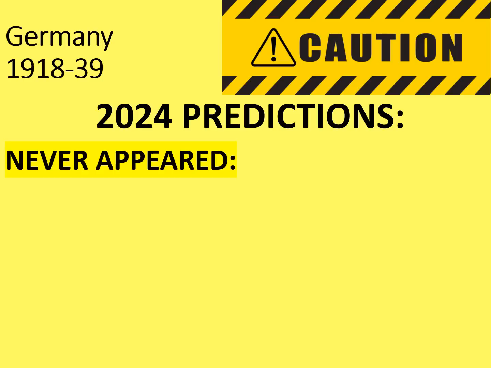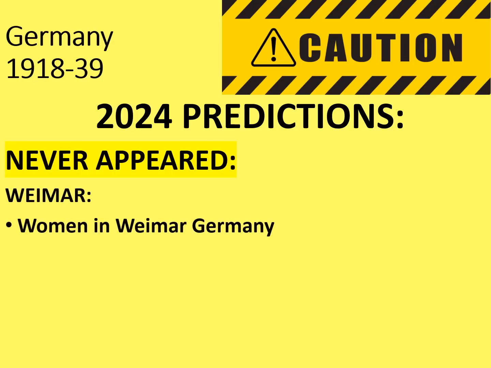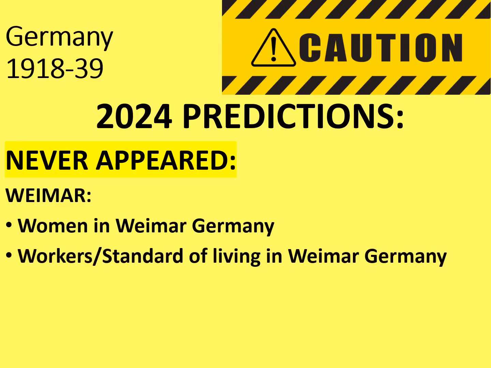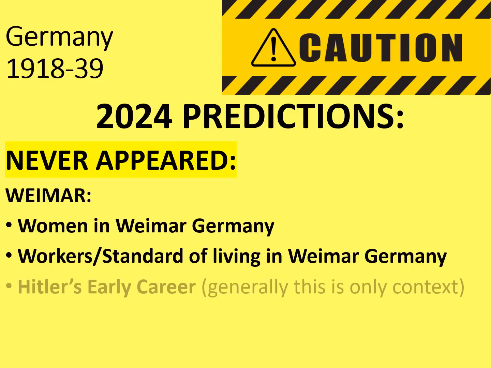In terms of the 2024 predictions then, with my usual notes of caution, according to my preparations, these topics have all never appeared. Looking at Weimar Germany first. Women in Weimar Germany has not appeared in its own discrete question, although in truth it probably would have been relevant to last year's question on cultural changes. But what about workers and the standard of living in Weimar Germany? They've not really had their own discrete question either.